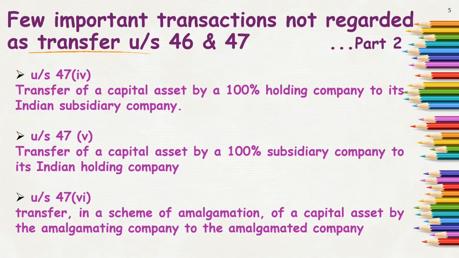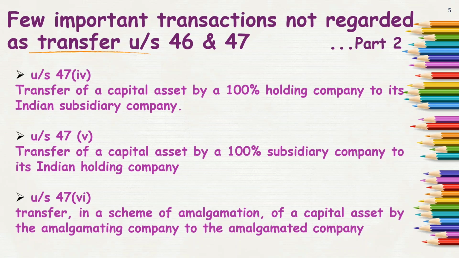Next, clause 5 says transfer of capital asset by a 100% subsidiary to an Indian holding company. Now the receiver should be Indian in both clauses, whether the receiver is the subsidiary company or the holding company. The business which is the receiver should be an Indian company. Then such transactions will not be regarded as transfer.